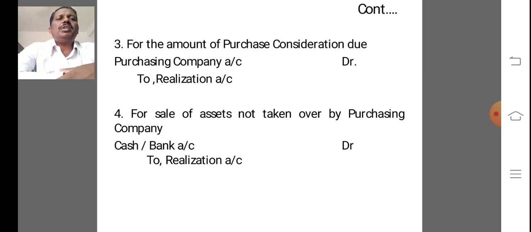The fourth one is for sale of assets not taken over by the purchasing company. Cash or bank account debit to realization account.